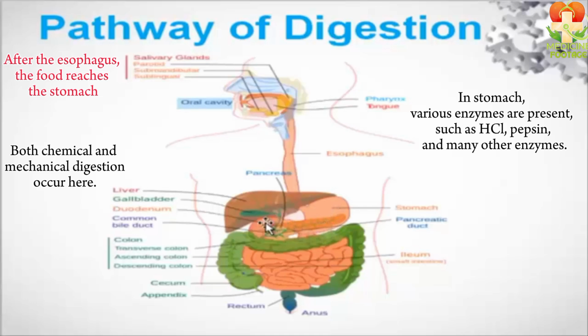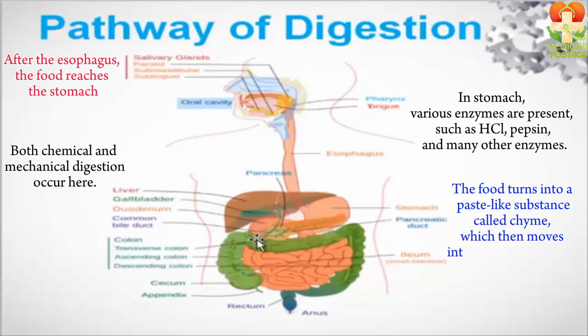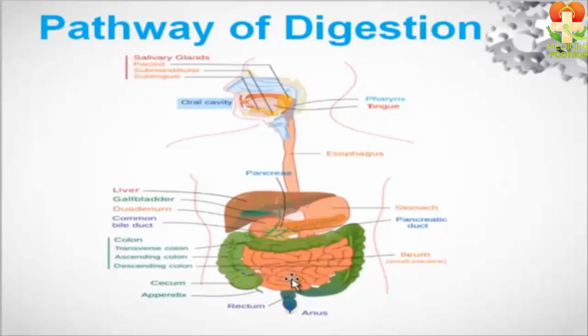After several hours of digestion in the stomach, the food turns into a paste-like substance called chyme, which then moves into the small intestines. As soon as the food reaches the small intestines, and here on the side, you can see the liver and the pancreas, which is a leaf-like structure.